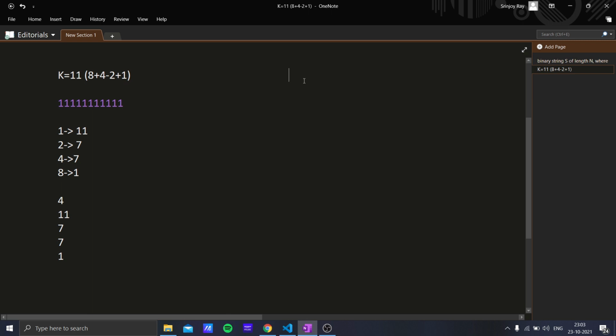Now let's take another k value. Let's take k equal to 17 and try to do the same thing over here also.